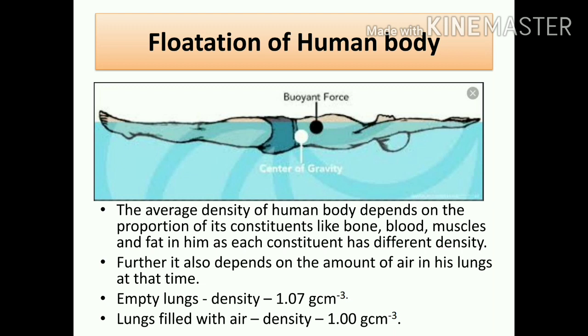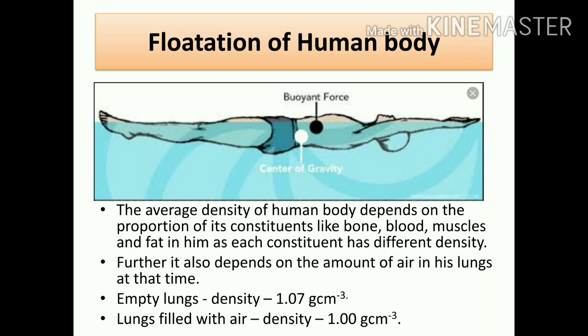Flotation of a human body. See, those who know swimming might have experienced this. What happens and when does it happen? Basically, the average density of the body depends upon proportional constituents like bone, blood, muscles, etc. Further, it also depends on the amount of air in the lungs. Empty lungs have a density of 1.07 gram per centimeter cube, and lungs with air have a density of 1.00 gram per centimeter cube.